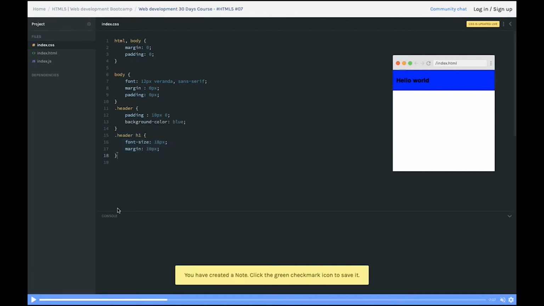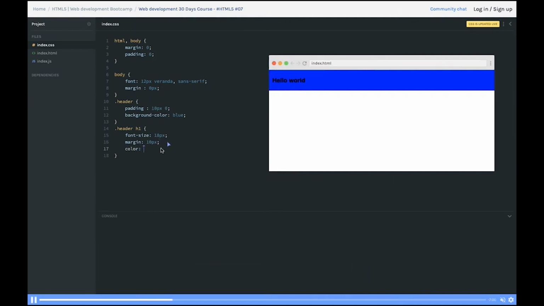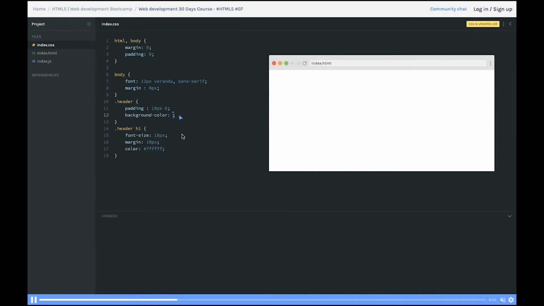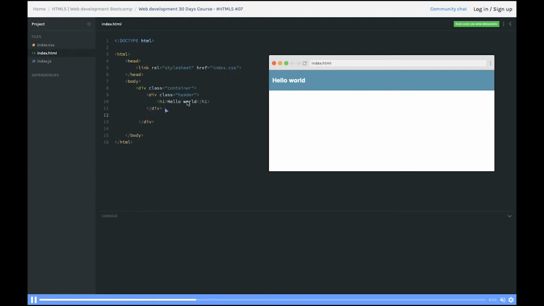Okay, this is just a nice way of applying CSS. CSS has evolved much, and we are just talking about the beginner level right now. You can do a whole lot of things with CSS. Now you can see we have a header h1. You can just specify the color. Okay, color is white, background color is blue, and you can customize the background color to something else. We did a padding.